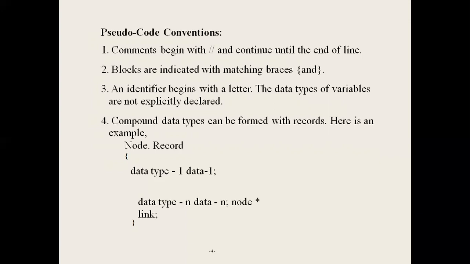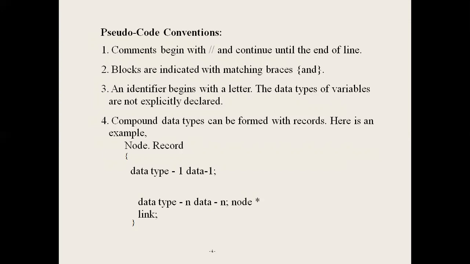Blocks are indicated for a program, subprograms, or compound statements. The body of a procedure is a block of statements, meaning the statements within a for loop, a while loop, a case statement, or a procedure or function.